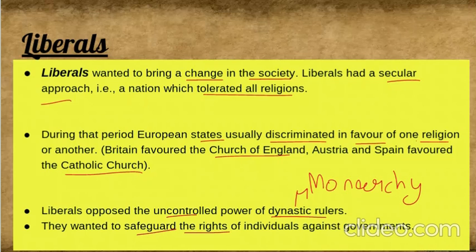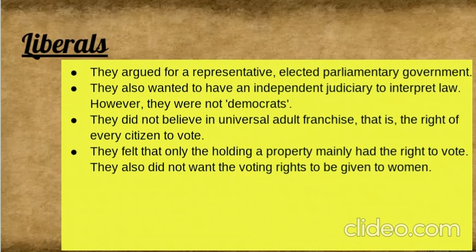They wanted their fundamental rights. Also, they argued for a representative elected parliamentary government. Very important. These were quite important. What did they demand?